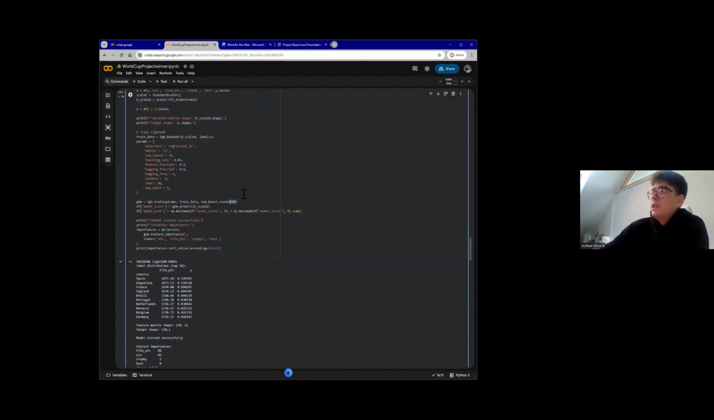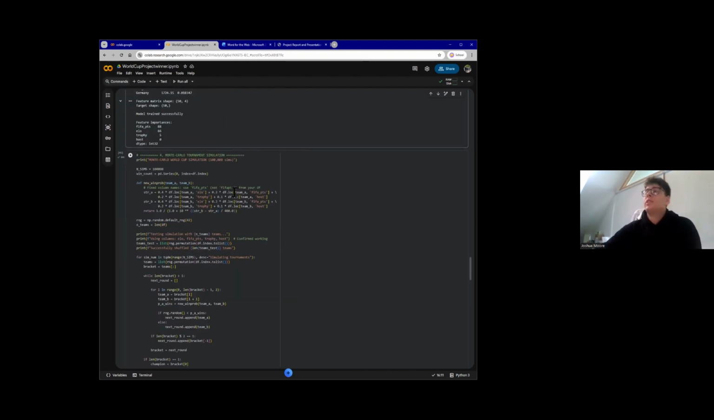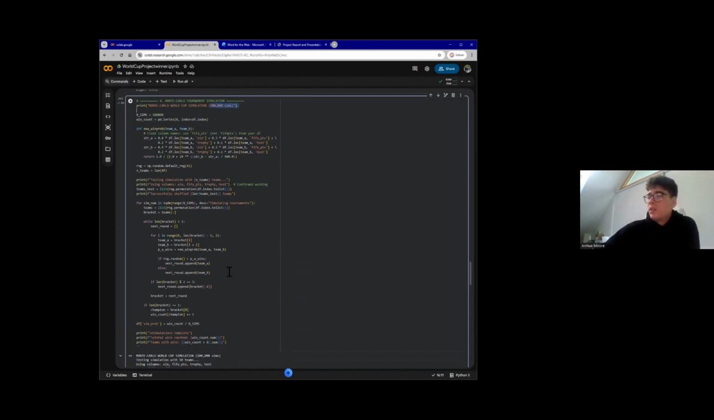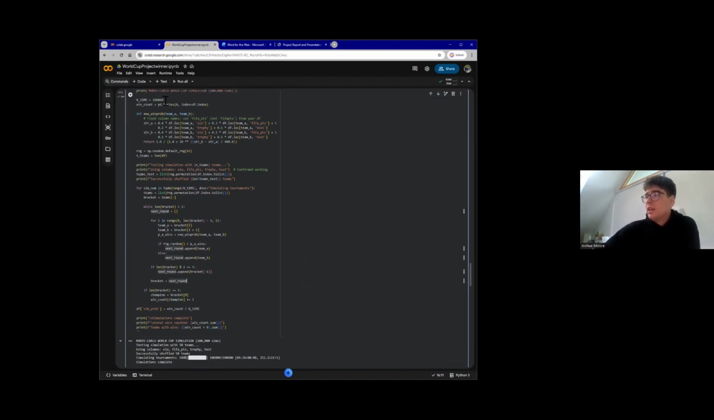Here is our model training setup. As you can see, we keep it simple with only 200 boosting rounds and a small learning rate and a maximum depth of 5. The reason for this is it just prevents overfitting on our small data set. For the second stage, we feed this data into our Monte Carlo simulation. We treat the World Cup as a knockout tournament and simulate it, as you can see right there. We simulate it 100,000 times.